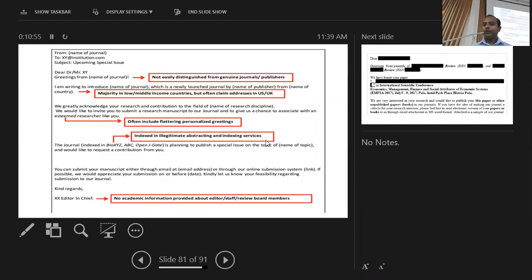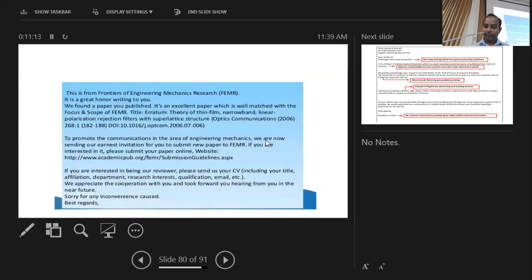And so it's very difficult even to distinguish their titles, the journal titles, from the genuine journals, because they are very similar to a genuine journal. Sometimes, actually, these kinds of journals, we call them predatory journals. The thing they do is they violate the basic principles of scholarly communication. Because if you are to publish in a journal, then it has to be peer reviewed. So the biggest problem is that they don't do it properly. But they say that they do it, but they don't do it,